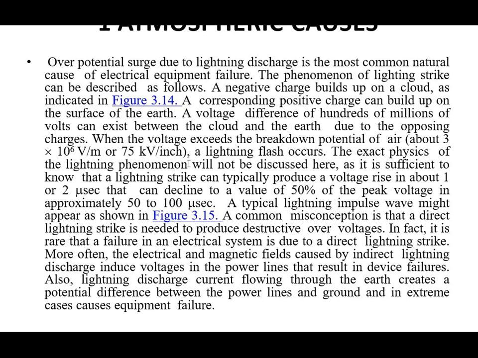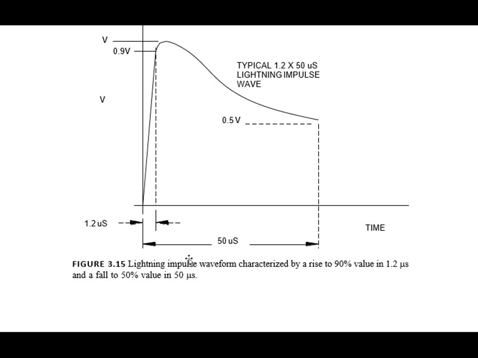The exact physics of the lightning phenomenon will not be discussed here, as it is sufficient to know that a lightning strike can typically produce a voltage rise in about 1 or 2 microseconds that can decline to 50% of the peak voltage in approximately 50 to 100 microseconds. A typical lightning impulse wave might appear as shown in figure 3.15. This is the lightning impulse waveform, characterized by a rise to 90% of the value in 1.2 microseconds and a fall to 50% of the value in 50 microseconds.